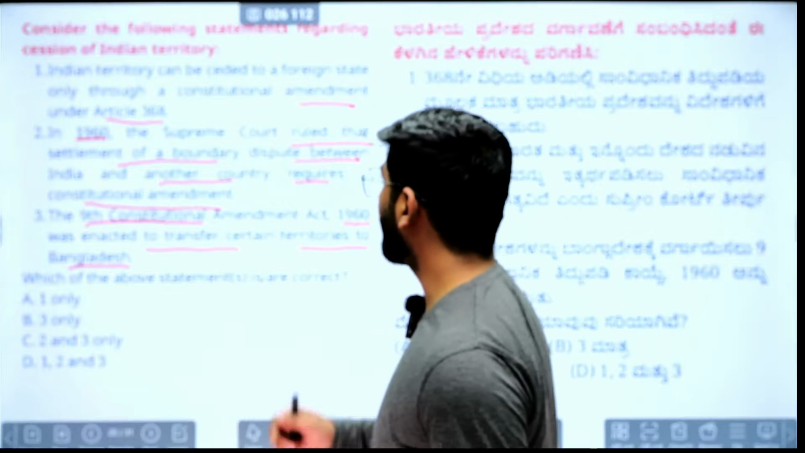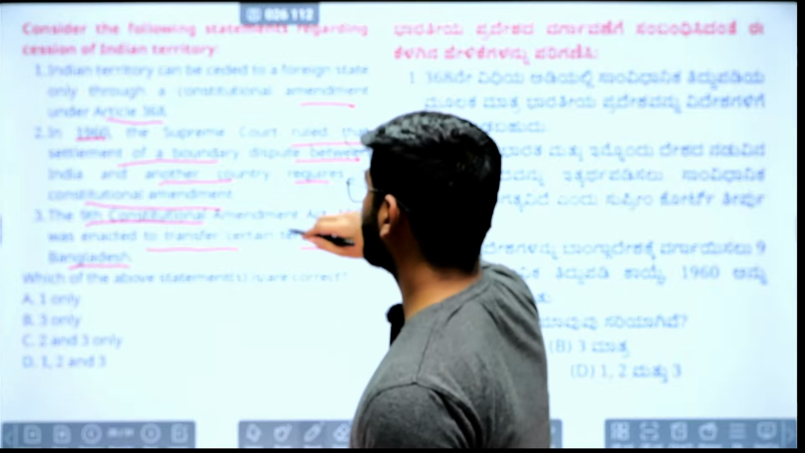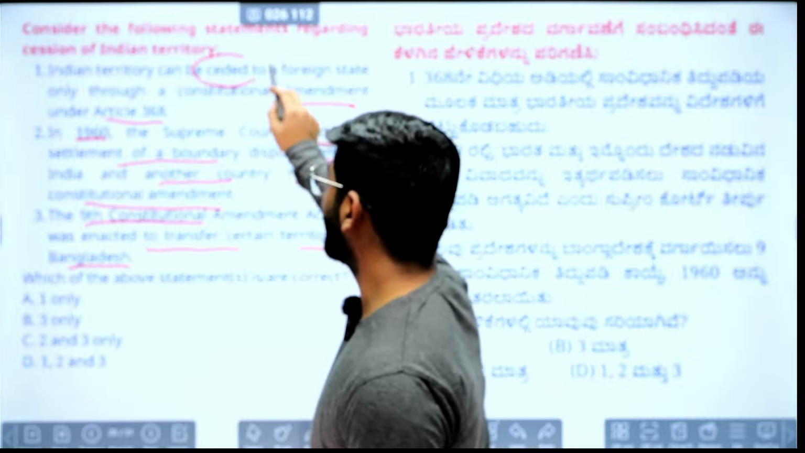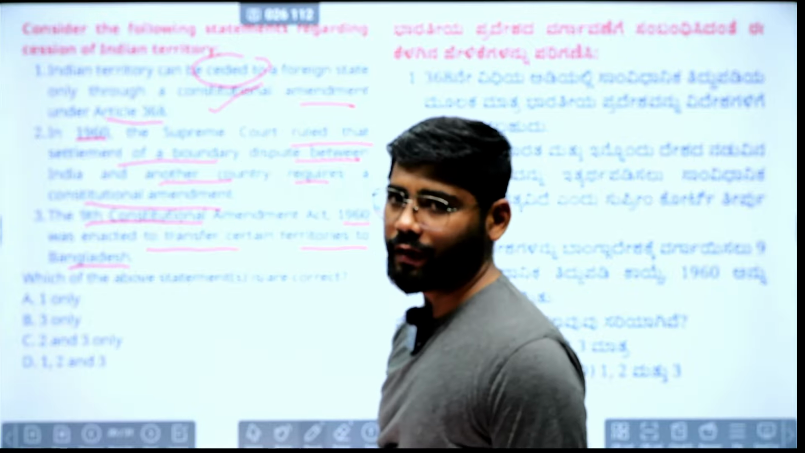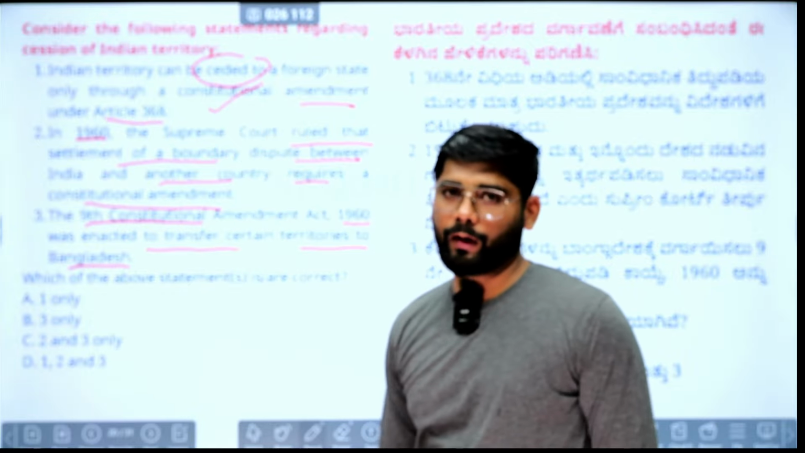First, the Indian territory can be ceded to a foreign state only through a Constitutional Amendment Act under Article 368. When it comes to ceding territories, the statement is correct, because the Supreme Court in the Berubari Union case said that when India is ceding its territory to another state, a constitutional amendment is needed; the executive needs to take the opinion of the Parliament. It means indirectly they are taking the opinion of the people of India.